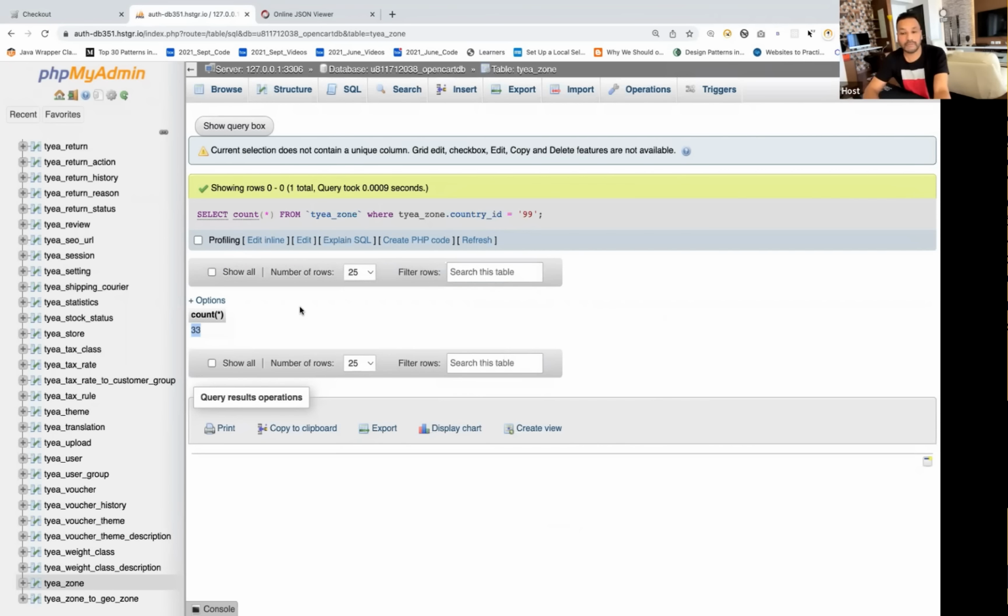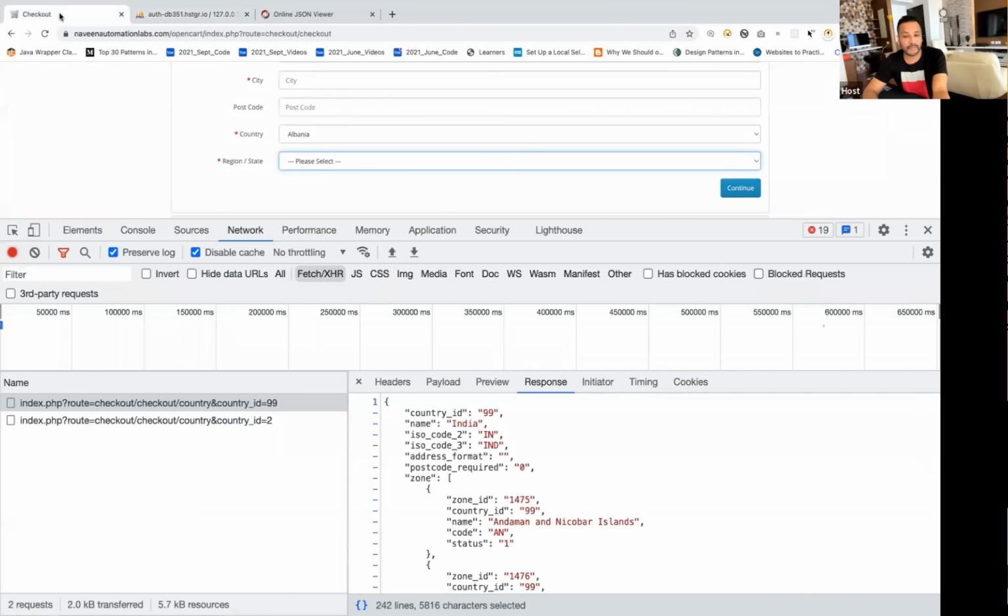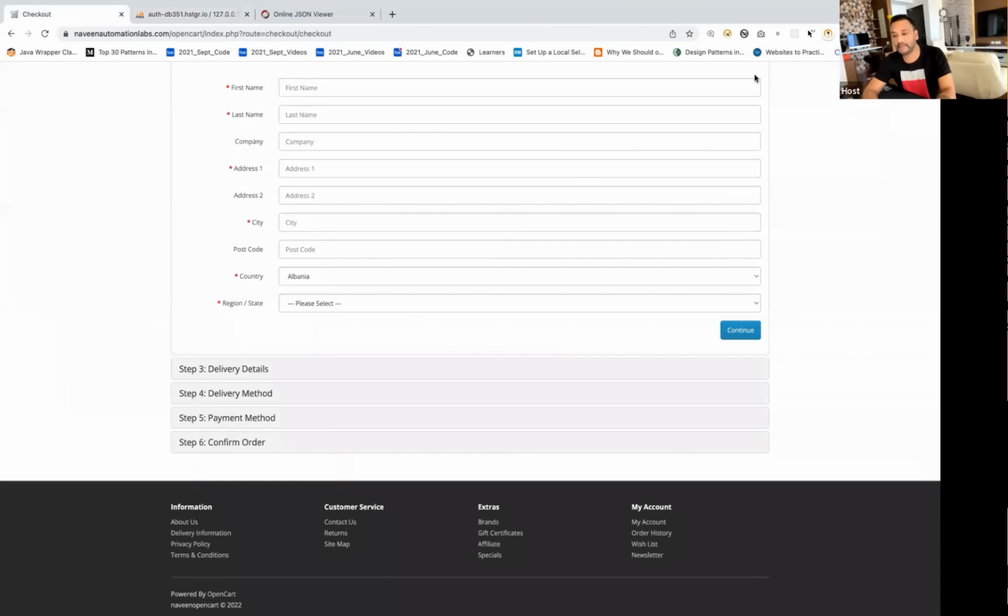So you have to perform these types of testing. And let's say the data is wrongly entered in the database. Then it's a database issue, a data issue. The data is not correct or not up to the mark, or is incomplete data inside the database. So I hope you guys are getting it, what is the level of testing that we are performing, because a lot of people get confused and ask, Naveen, what type of testing do we have to perform in order to do API or API automation?